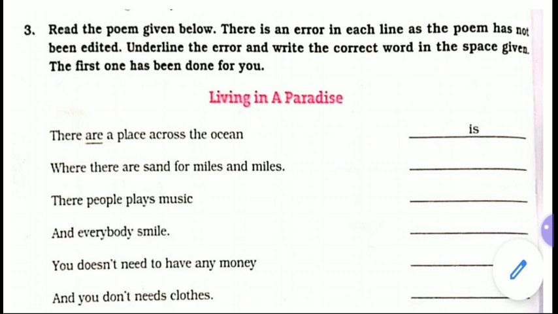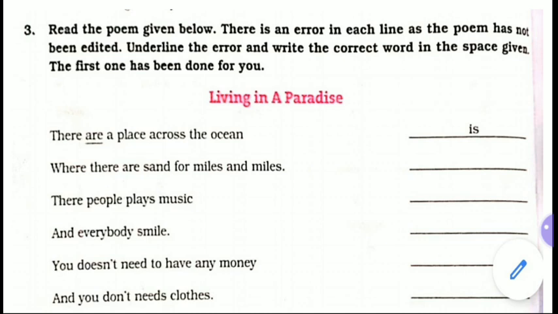Where there are sand for miles and miles, instead of "are" you have to write "is". Where there is sand for miles and miles. Now next number: there people plays music. You know it, people is plural, so the singular verb form "plays" cannot be used.